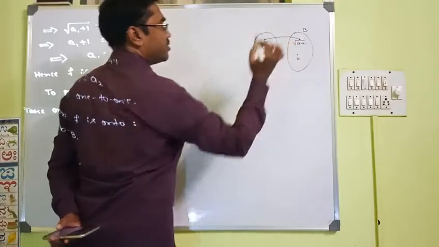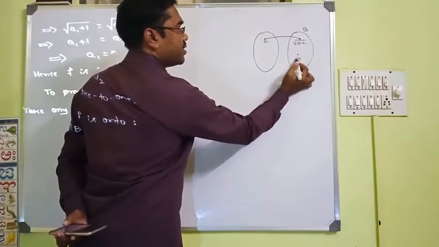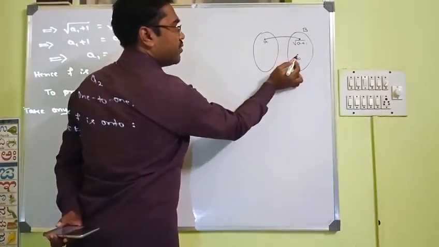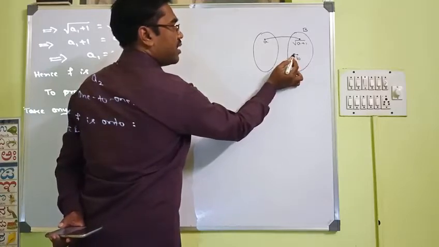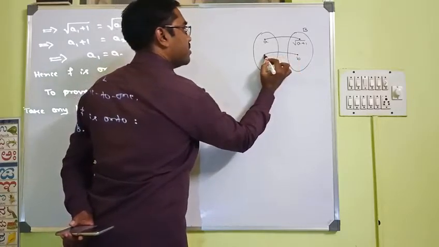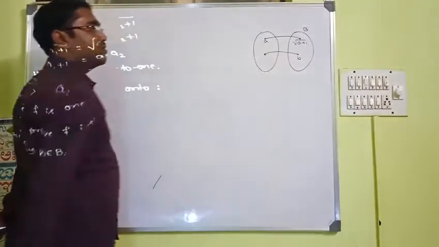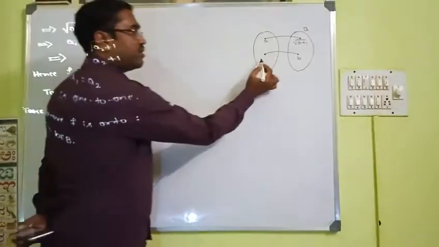We also know this. Now we have considered a general element in B. We need to prove every element in B has a pre-image. Now we are going to find what that pre-image is.